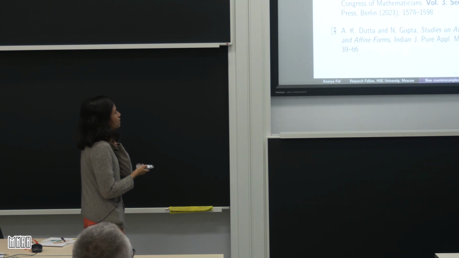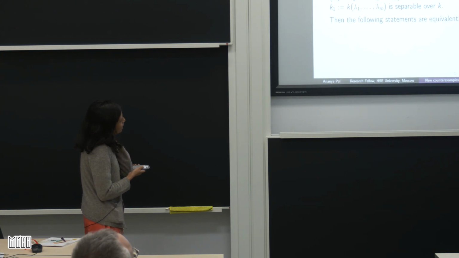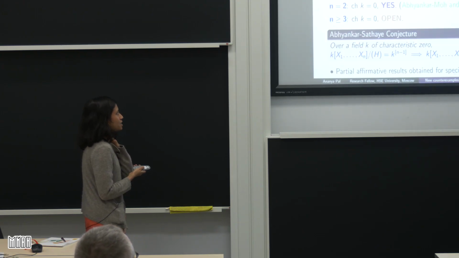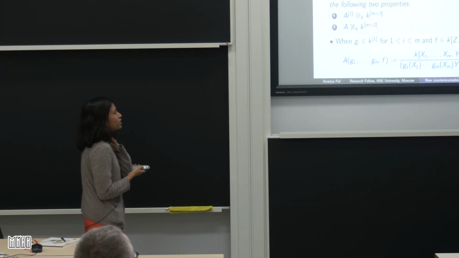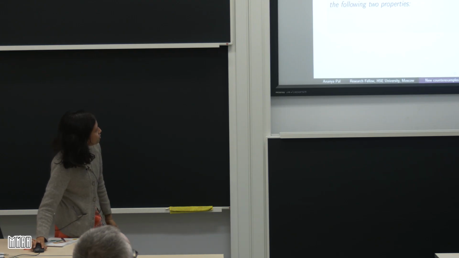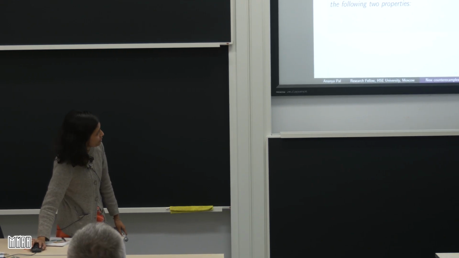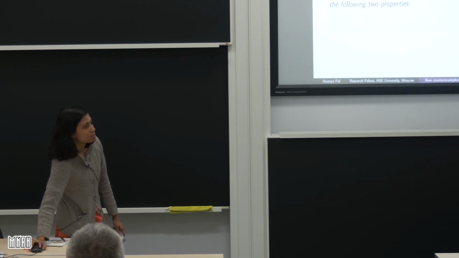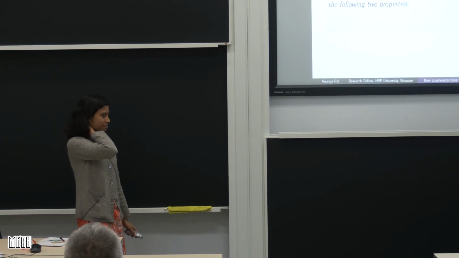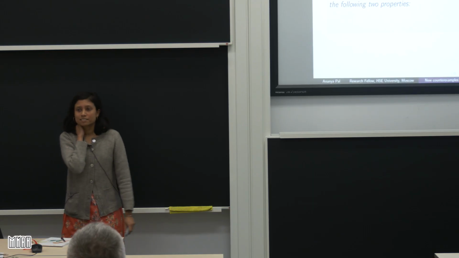Actually, let me go back. The problem is that we have an assumption on f at 0, which fails in that example. That's why we cannot apply it. It looks like a very innocent condition. We have assumed that when I put x1, x2, up to xm to be 0, then f becomes non-zero. But this Bhattacharya-Dutta example that you are talking about fails this. It becomes 0. So we cannot apply our theory there. Okay, then we can discuss.